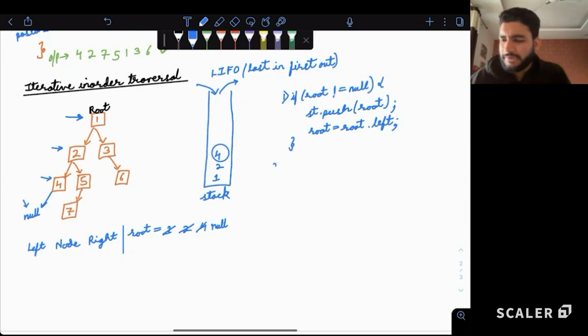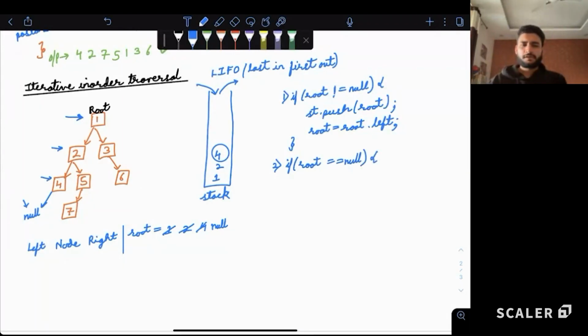So let's say the second part. If root reaches null, then what to do? If root was not null, we were simply pushing it to the stack and then moving left. Two things, simple. Just push in the stack, move left.